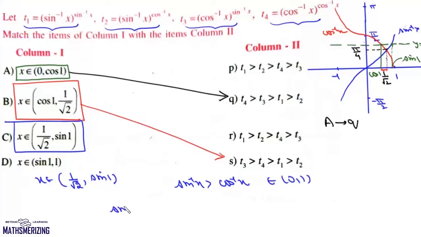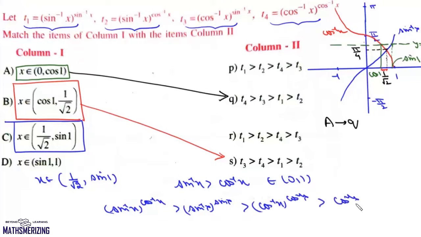Now here, since sin inverse x is greater than cos inverse x, sin inverse x to the power cos inverse x will be greater than sin inverse x to the power sin inverse x, and cos inverse x to the power cos inverse x will be greater than cos inverse x to the power sin inverse of x. Now sin inverse x to the power cos inverse x is T2. So T2 is greater than T1, is greater than T4, is greater than T3.